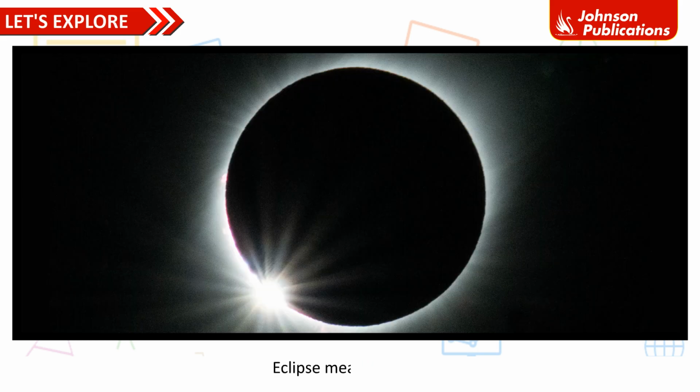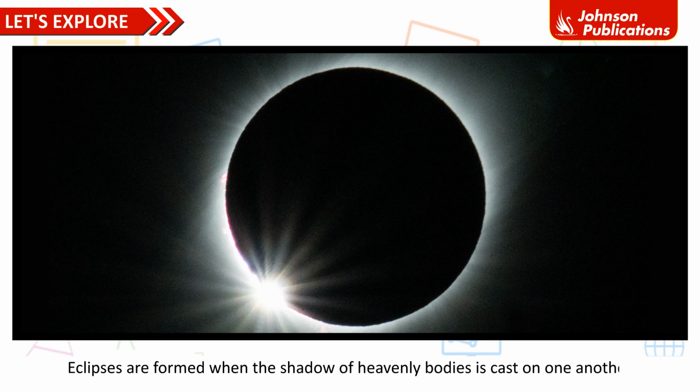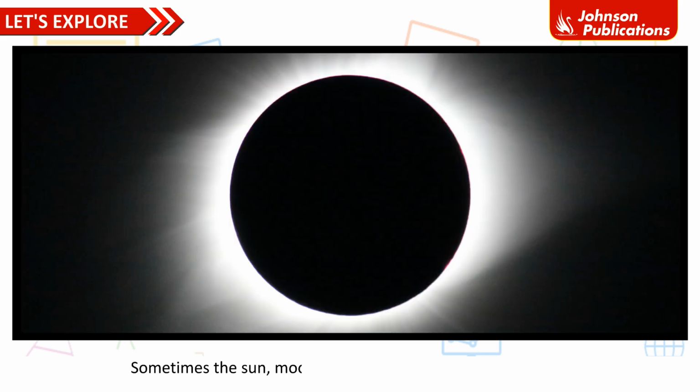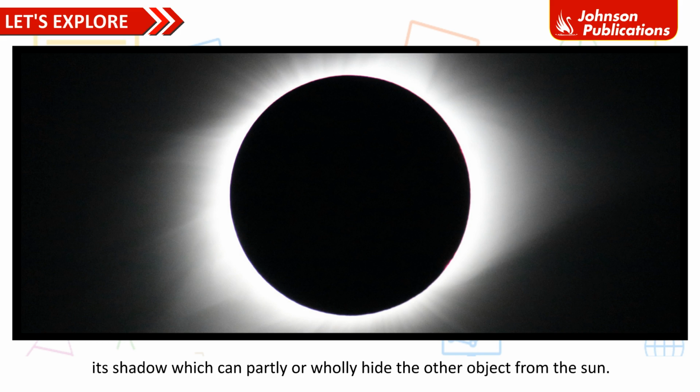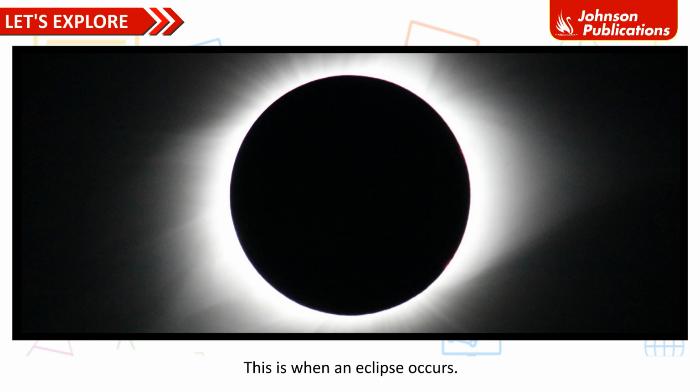Eclipses. Eclipse means to hide. Eclipses are formed when the shadow of heavenly bodies is cast on one another. Sometimes the sun, moon and earth come in one straight line. At these times the earth comes in between the sun and the moon, and sometimes the moon comes in between the sun and the earth. During this, the celestial body that is in the middle casts its shadow, which can partly or wholly hide the other object from the sun. This is when an eclipse occurs.